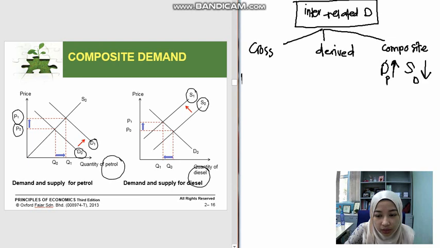We are looking at the relationship between two products, petrol and diesel, which come from the same source, oil. Because of limited resources, producers have to choose whether to produce more petrol or more diesel. If they want to produce more petrol, the production of diesel needs to be reduced. That's why you see in the graph that the production of diesel is reduced from S0 to S1.